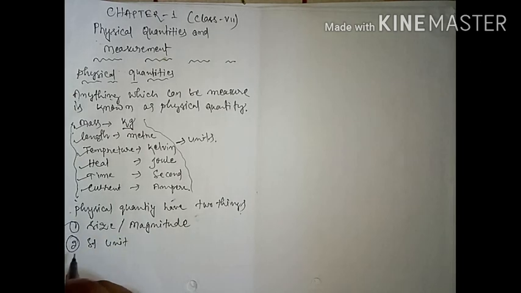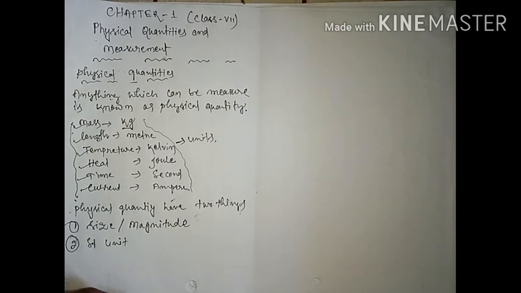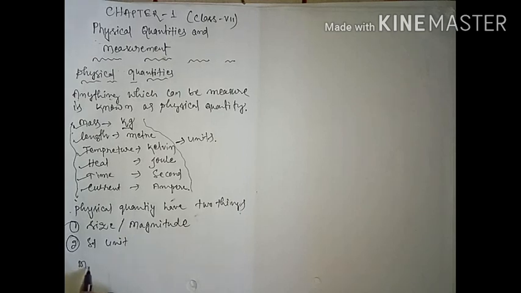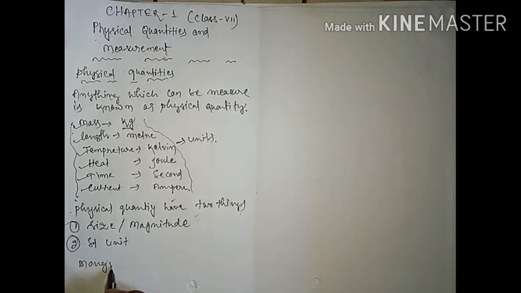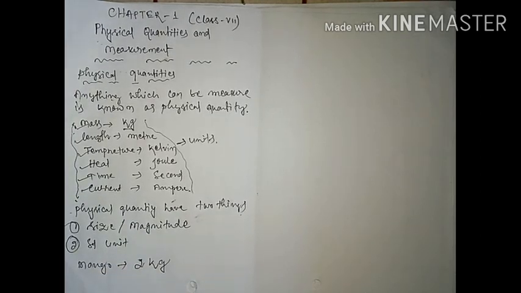So these two things. Let us consider one example, and from this example you will get the exact point. See, I'm writing here, suppose mango. I'm going to measure mango. So in which unit will I measure? Suppose the mass of mango is 2 kg.